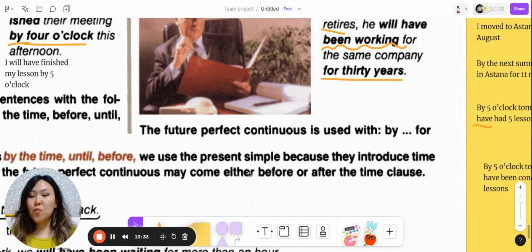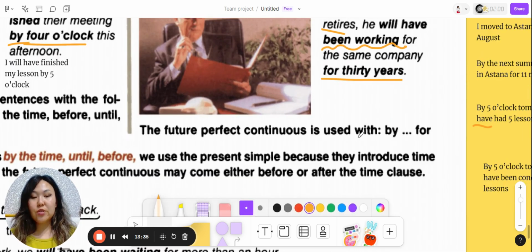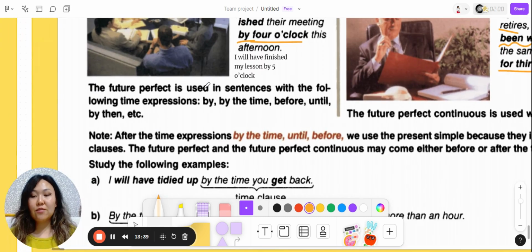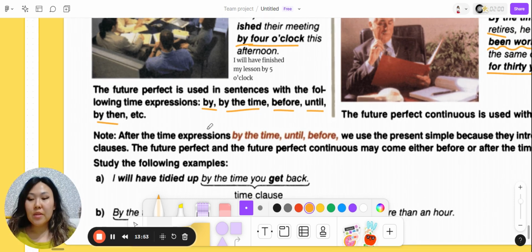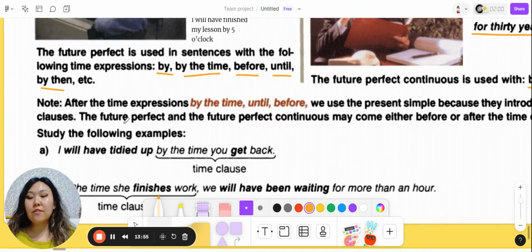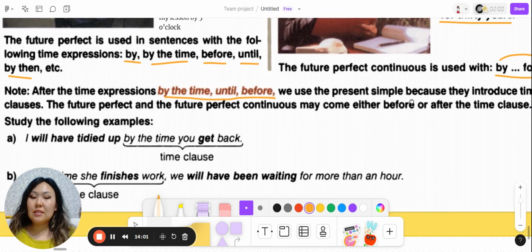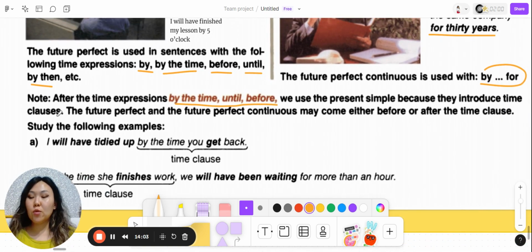So the future perfect continuous is used with by and for, and the future perfect is used in the sentences with by the time, before, until, by then. Also, we need to know that after time expressions as by the time, until, before, we use present simple because they introduce time clauses.